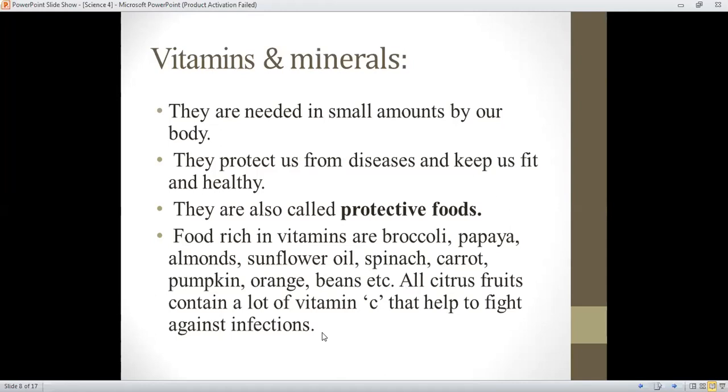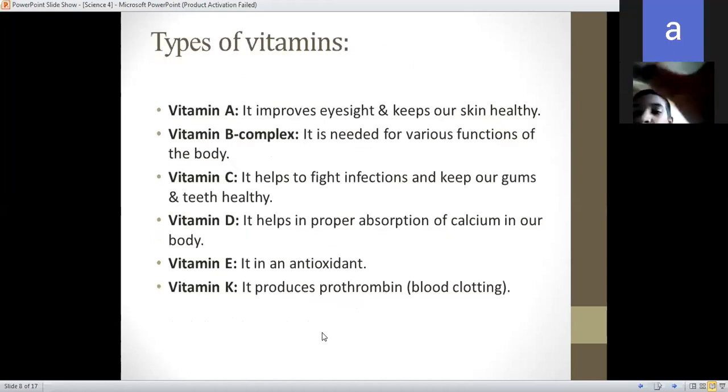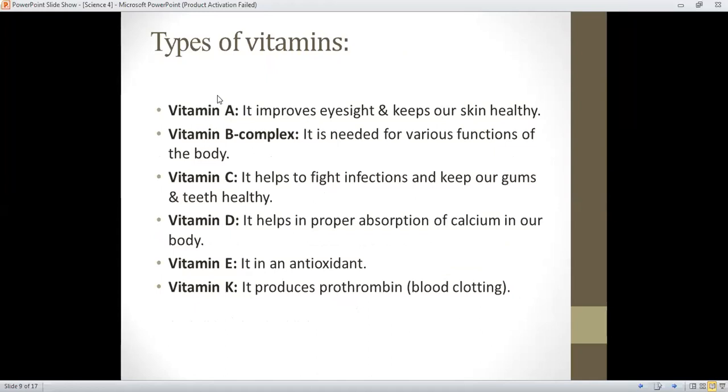So here are the other types of vitamins. In your books, only the names of vitamins are mentioned, but for your information, I mention their basic major role, where they are going to be used. Vitamin A improves eyesight and keeps our skin healthy.